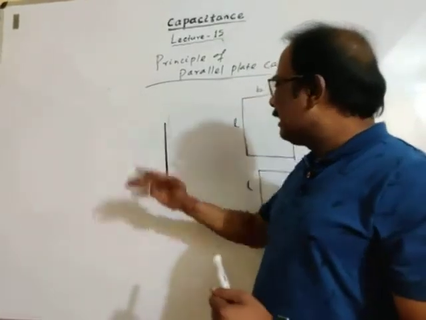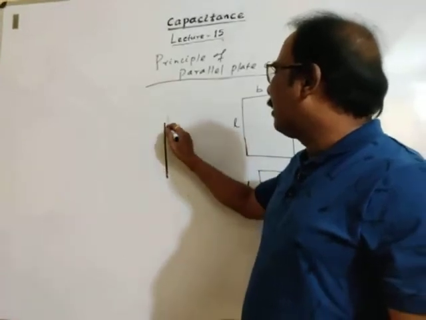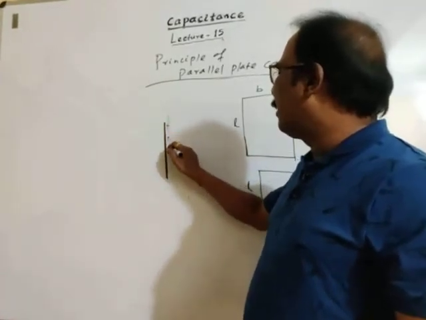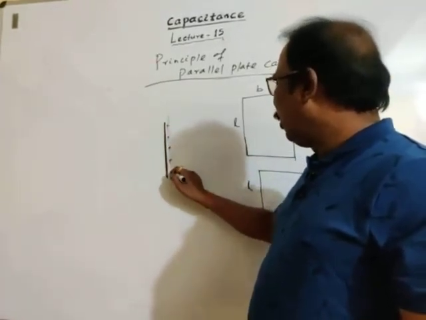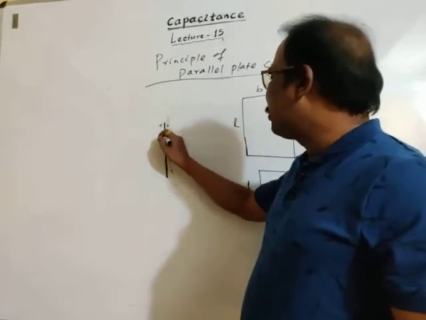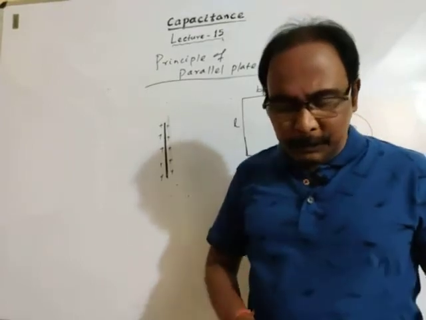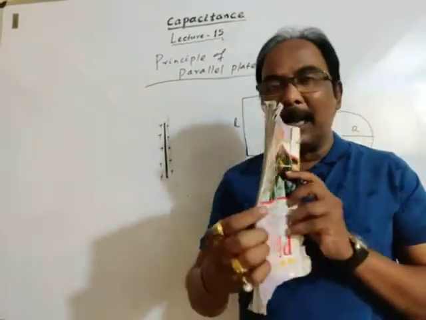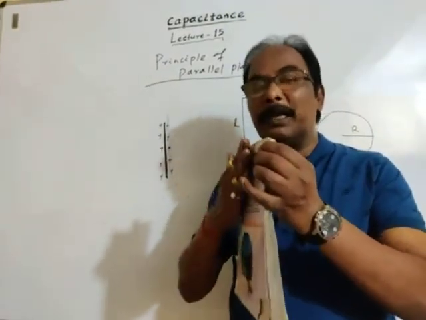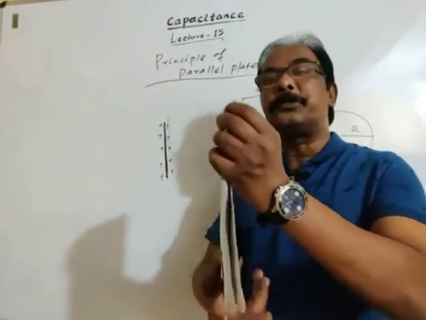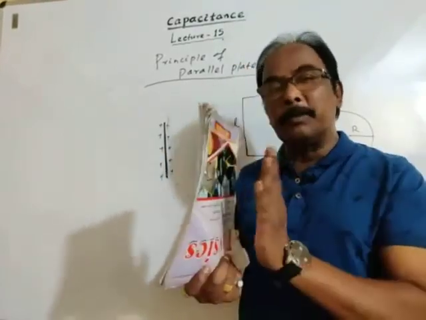So metal contains a high number density of free electrons. If charge is given to the metal, then the total charge will get distributed on both sides of the surface. As we have discussed, if this is a metal plate and charge is given to this metal plate, then the charge will be distributed on both sides of the plate.